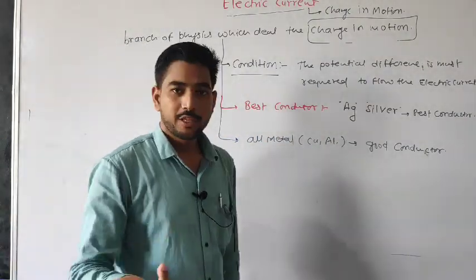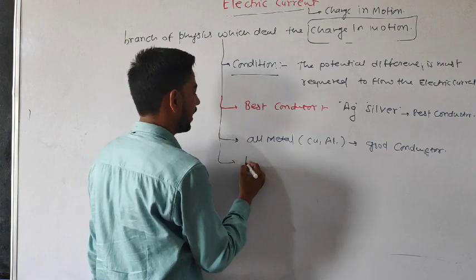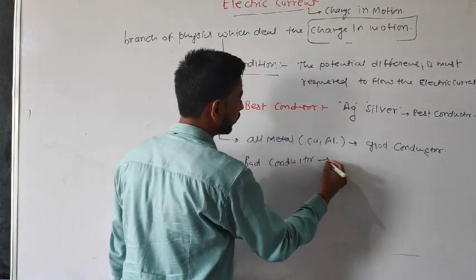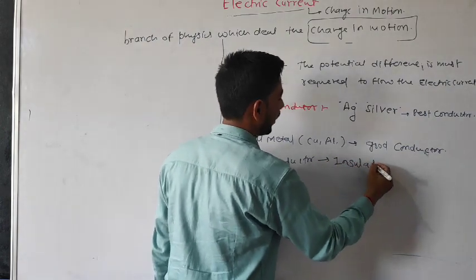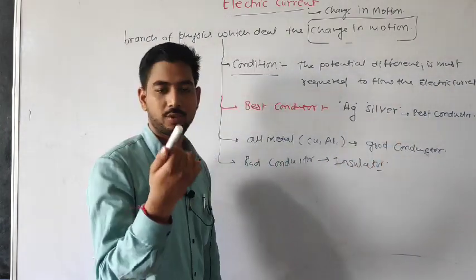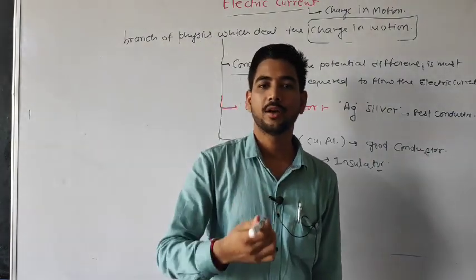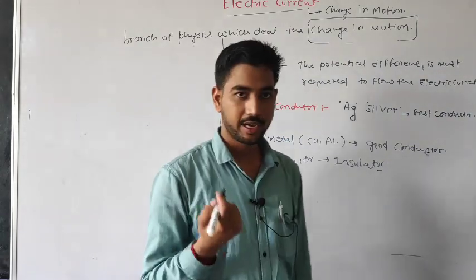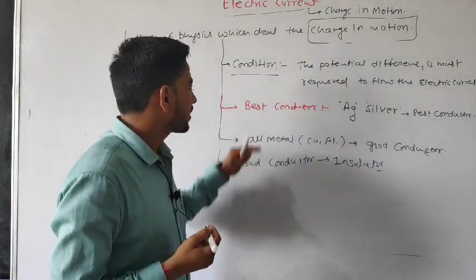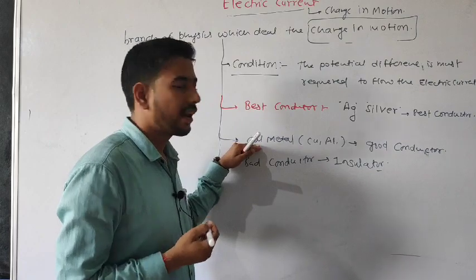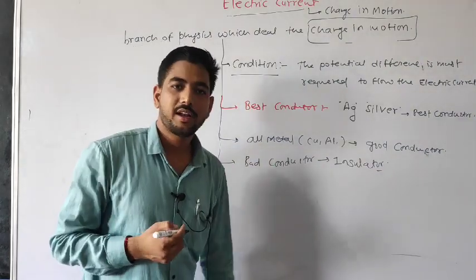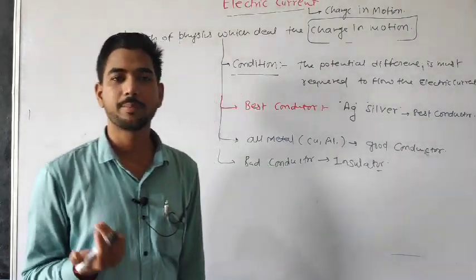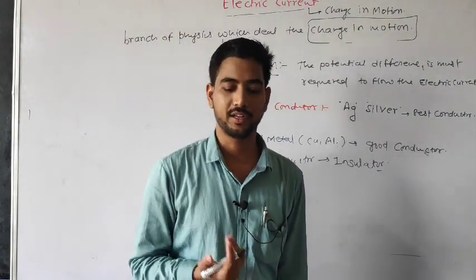And who is a bad conductor? Your insulator is a bad conductor. My marker is a bad conductor because it is made of polythene and that is an insulator. So this is the best conductor, all metals are good conductors, and all insulators are bad conductors. This is the classification: who is the best, who is the good and who is the bad conductor.